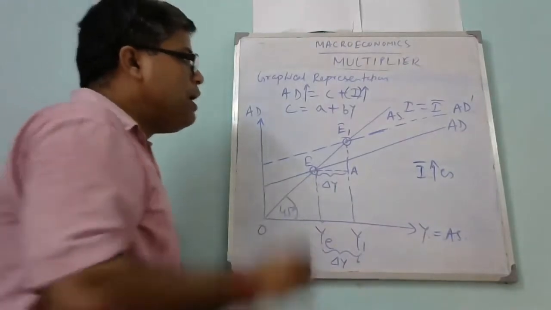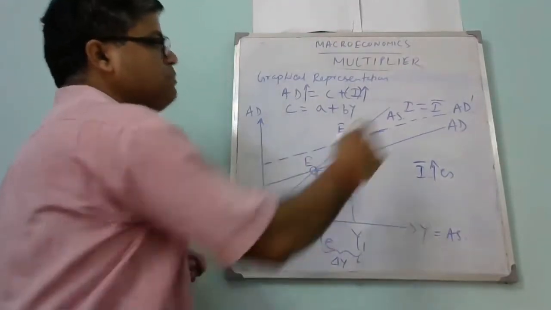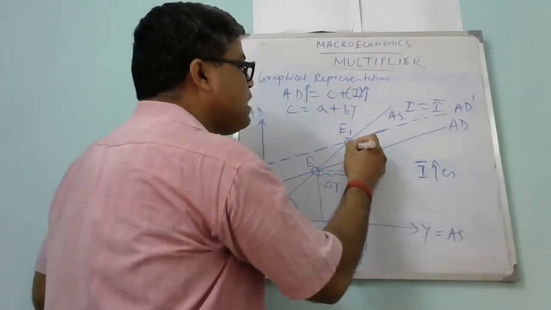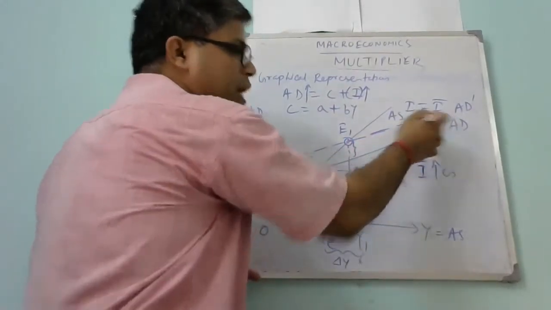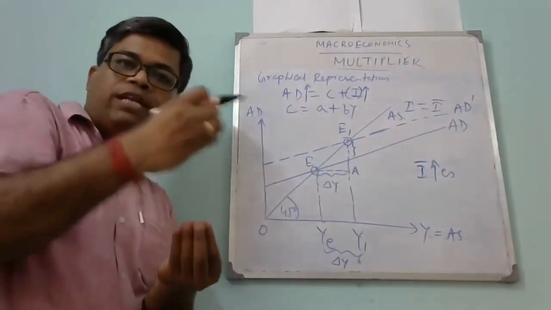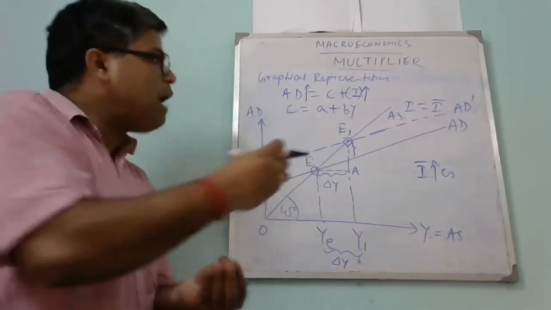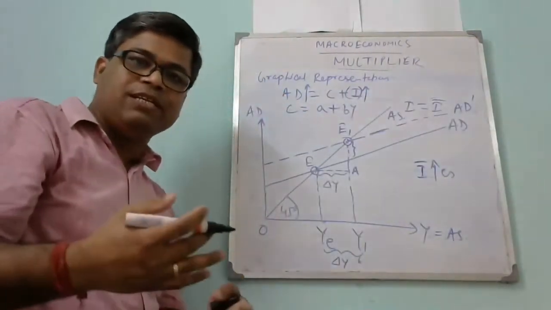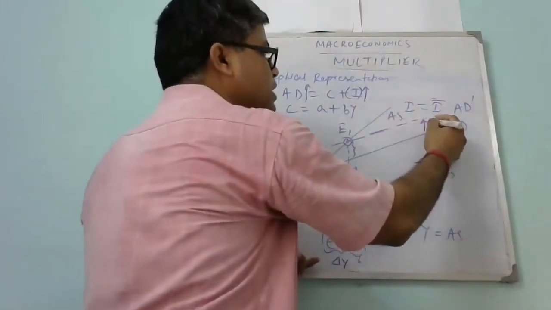Now the question is how much autonomous investment has increased. Autonomous investment has increased by this length. The amount by which AD has shifted upward is the amount by which autonomous investment expenditure has increased.